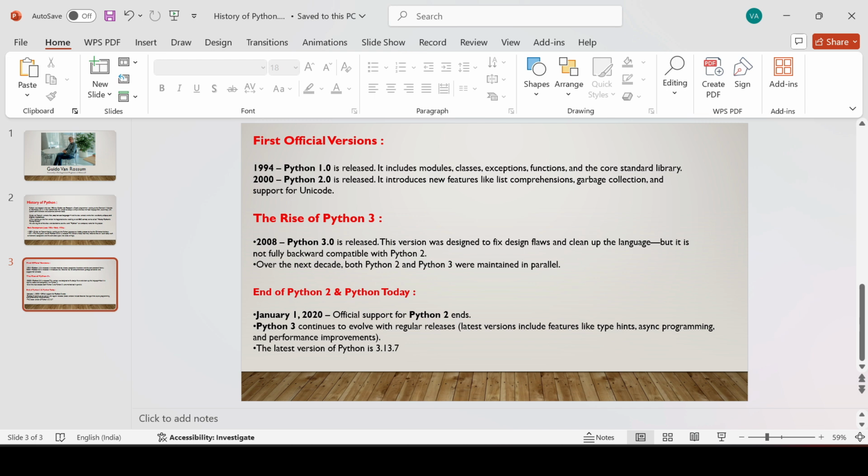The performance is also improving, and we are using it for many different tasks. The latest version of Python now is 3.13.7.